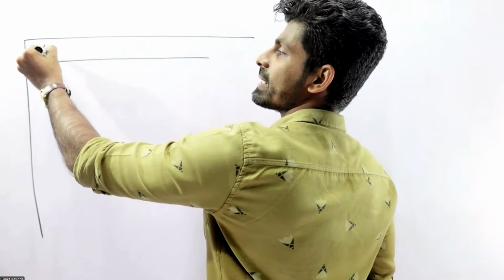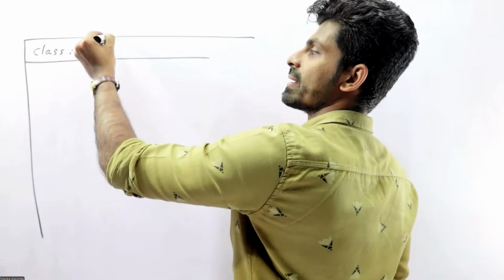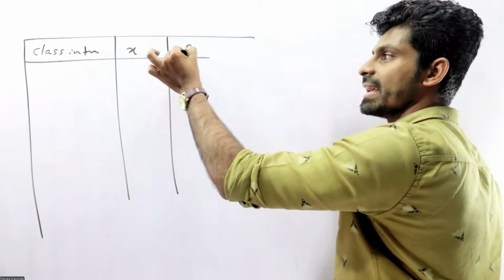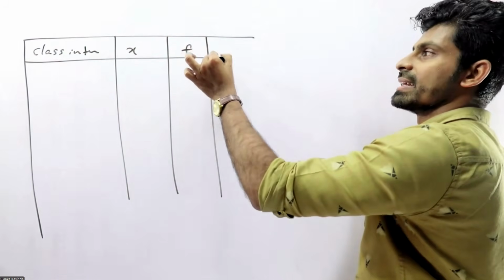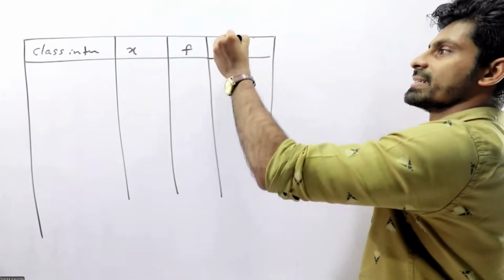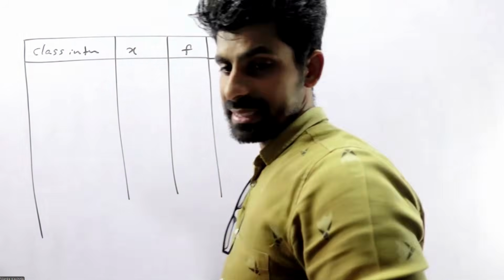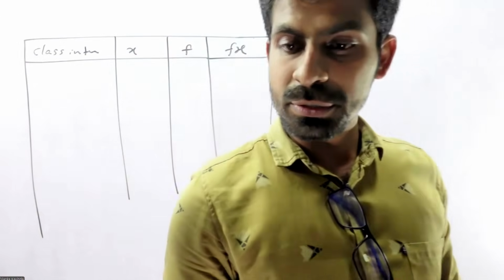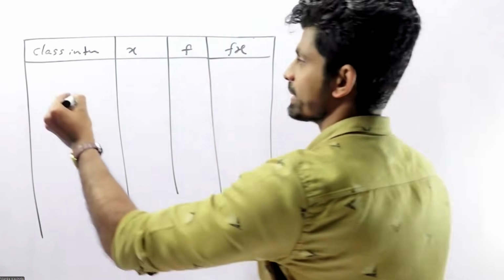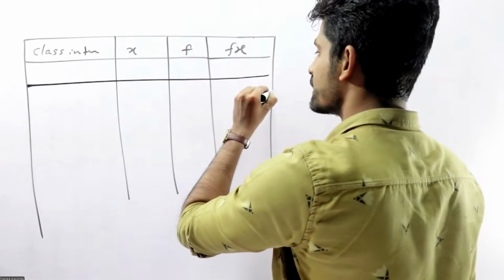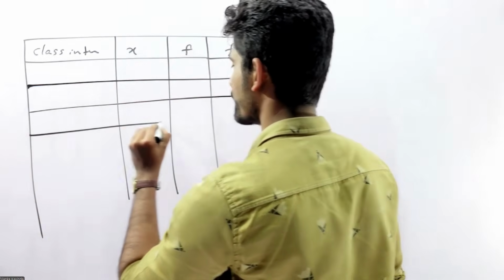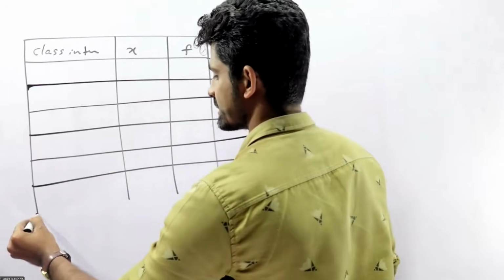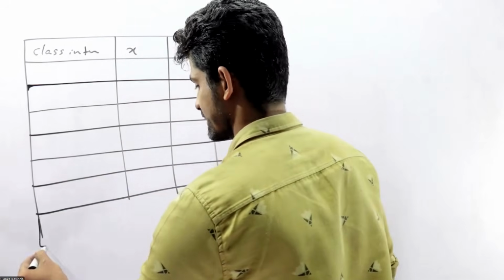Class interval, x, f, fx. Class interval, x, f, fx. Rows 1, 2, 3, 4, 5, 6, 7.